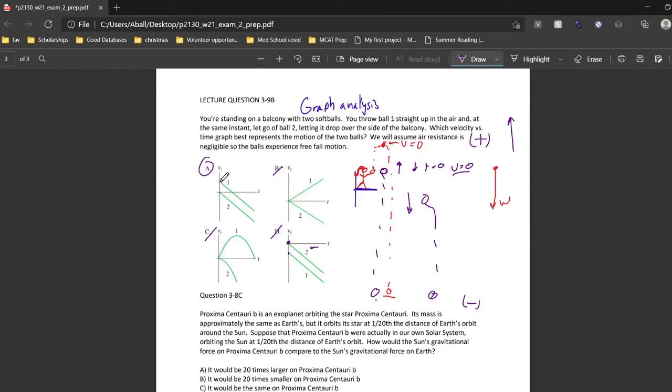Velocity of ball 1 is positive at time 0. At some point when it reaches its maximum height, it crosses the x-axis, and then it starts to have a negative velocity and starts to travel downward. And then ball 2 starts with a 0 velocity and decreases. And the last piece of information that's important to note is that these have the same slopes, which means they're being acted upon equally by the gravitational force of Earth, which means they have the same acceleration, which is true for any object that is on the planet Earth. So that's the last question we have here.